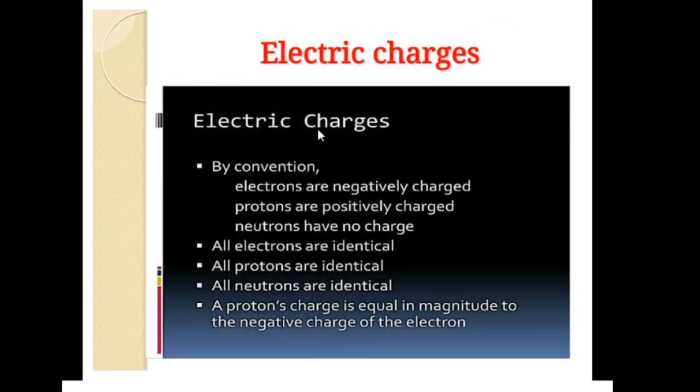Let us learn a few more facts about electric charges. By convention, electrons are always negatively charged. Protons are positively charged. But neutrons have no charge. And one more concept is that all electrons are identical, all protons are identical, and all neutrons are the same in their behavior, and so they are also said to be identical.